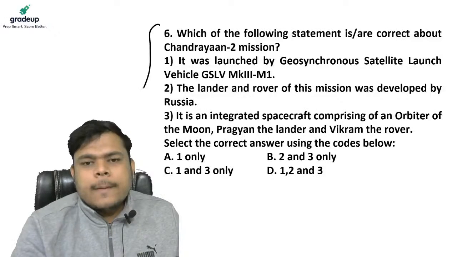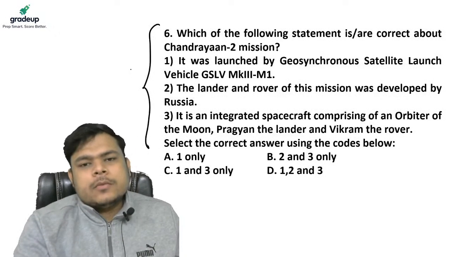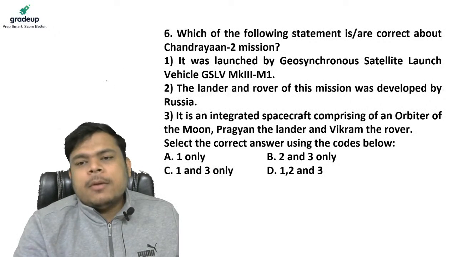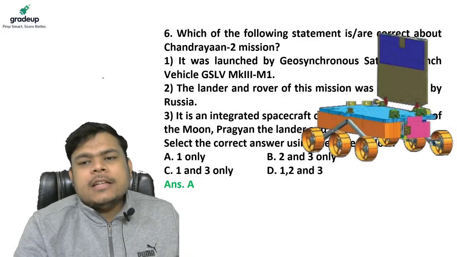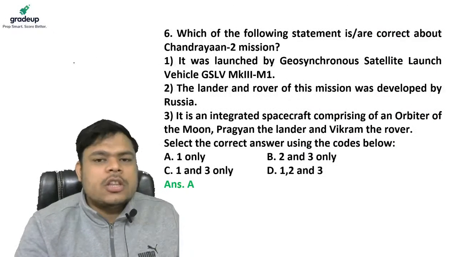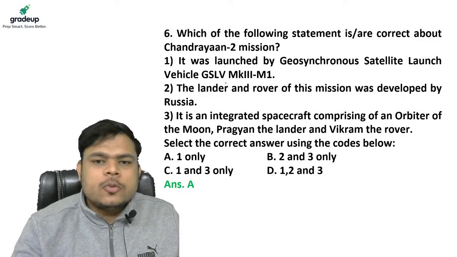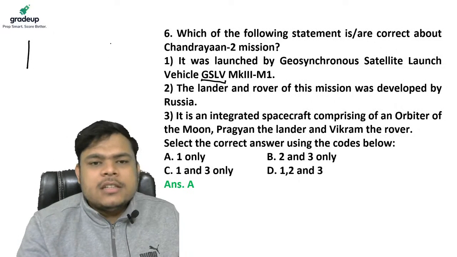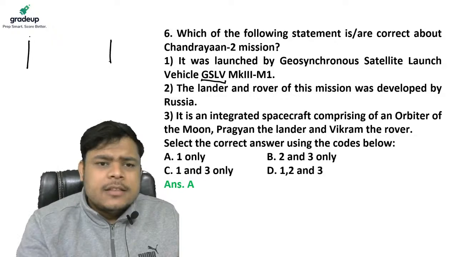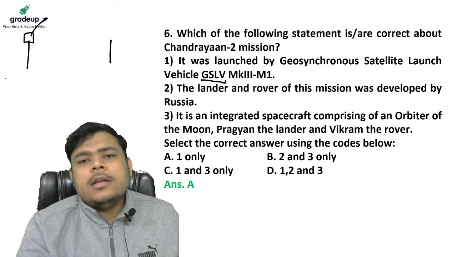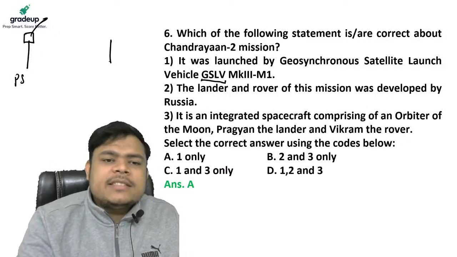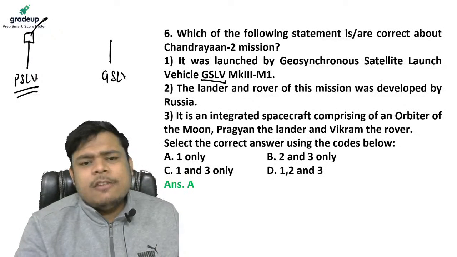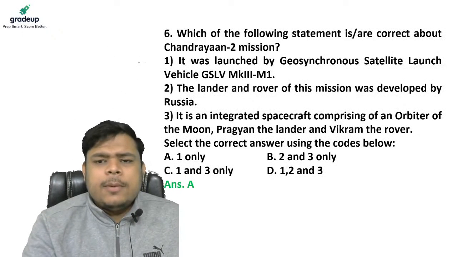Okay, my dear friends, this question essentially asks about the Chandrayaan 2 mission. Statement number 1, launched by GSLV Mk1. Yes, Chandrayaan 2 mission was launched by India's powerhouse GSLV. Guys, basically there are two launch vehicles in India. Launch vehicles are those rockets that carry the payload to space. So we have PSLV, that cannot lift heavier weight, but for heavier weight we use GSLV. Now guys, this statement is true.